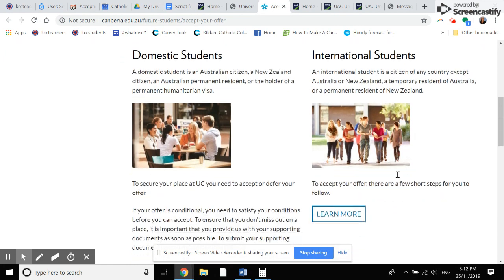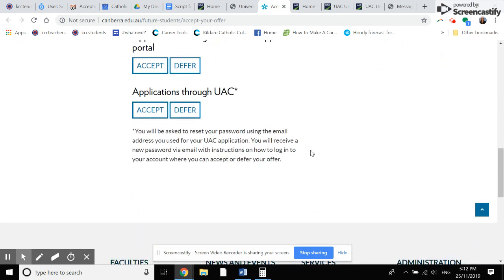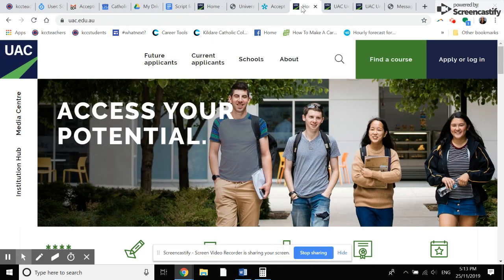If you scroll down, it has some information there for you. And then right down the bottom, applications through UAC, accept or defer. It's as simple as that. Or the other method, which is my preferred method, as you need to be logged in to manage your application to do other things anyway.